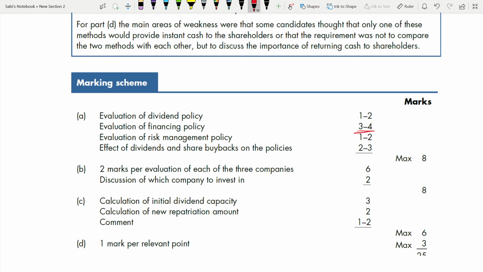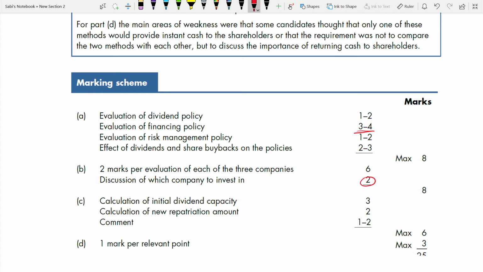And what is the effect of the dividend? 2 to 3. Part B, 2 marks per evaluation of each of the 3 companies. So you will get 6 marks for that. There were 3 companies and 2 marks for the evaluation of each. And for discussion of which company you need to invest in, you are also getting 2 marks, just for discussing that.